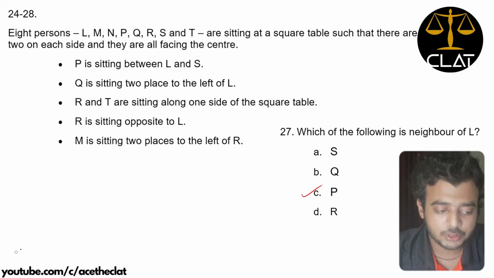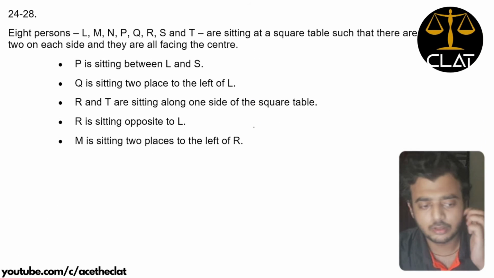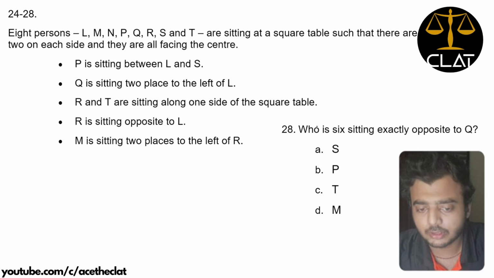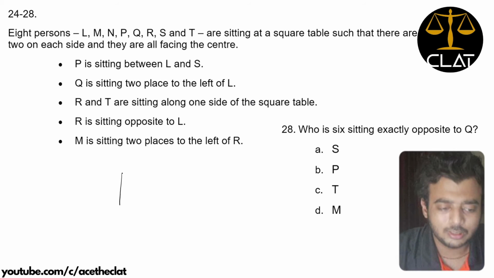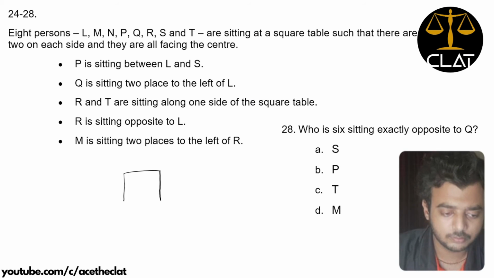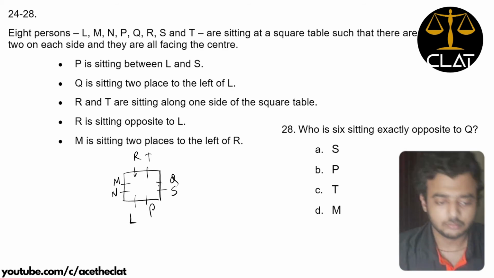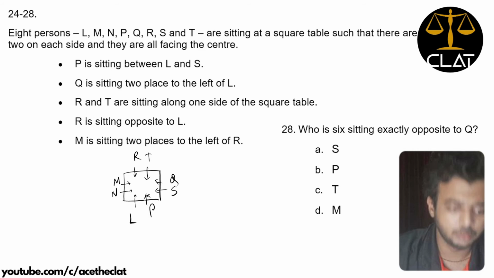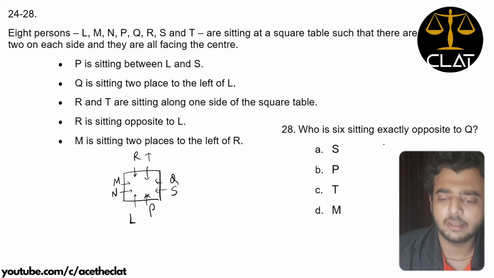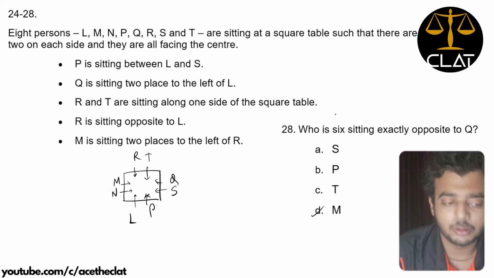And the last question is, who is sitting exactly opposite to Q? Let's just make the diagram over here. Yeah, so he's sitting exactly opposite to Q. It is M who is sitting exactly opposite to Q, and we are done with this question set.